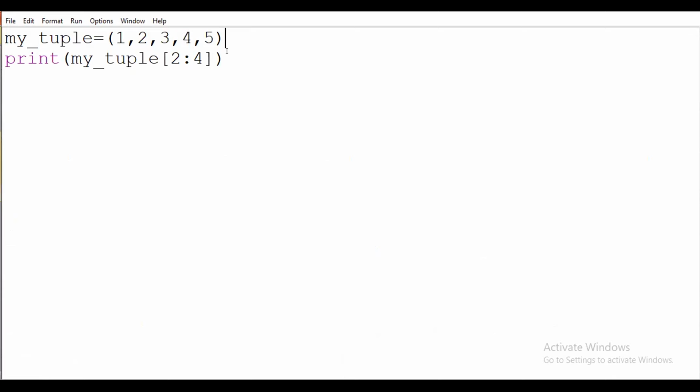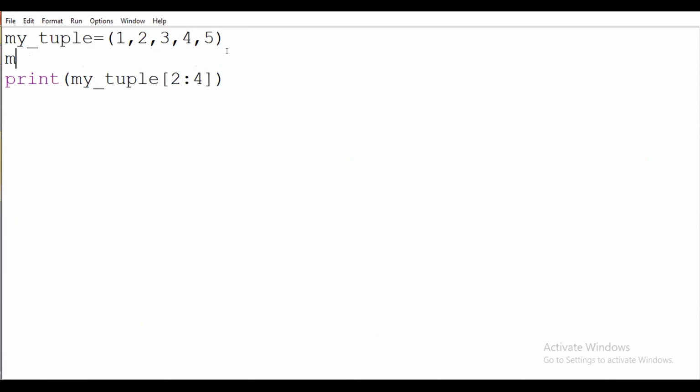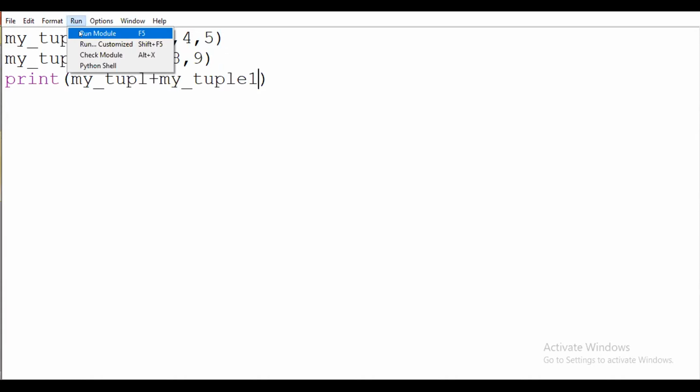Now I want to concatenate two tuples. For that I will declare one more tuple, and here I perform the concatenation, plus my tuple 1, and I will execute it.